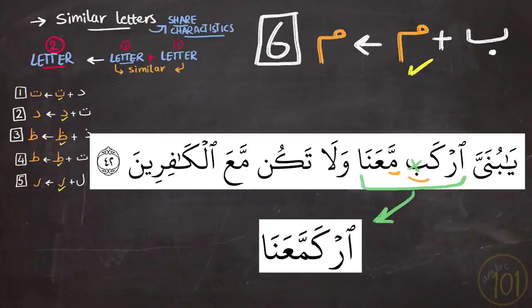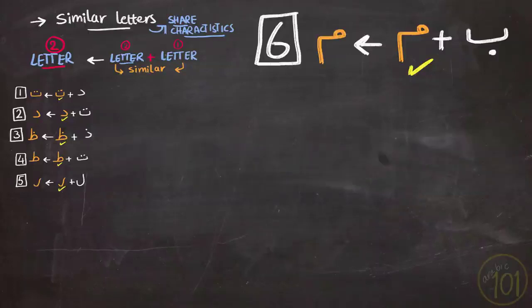Here we noticed that the mim was pronounced and the ba was completely dropped. So we didn't say اركب معنا with the ba, but we said اركب معنا with the mim, because the mim came second, which means it will prevail over the ba. Now one more thing.